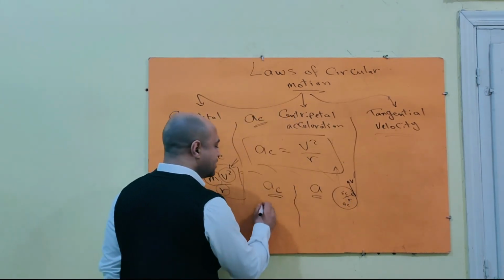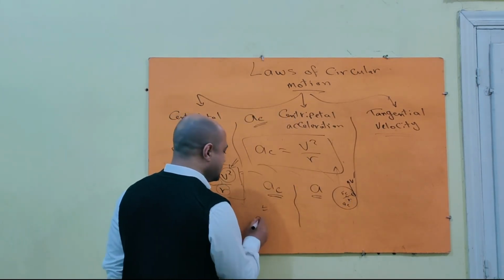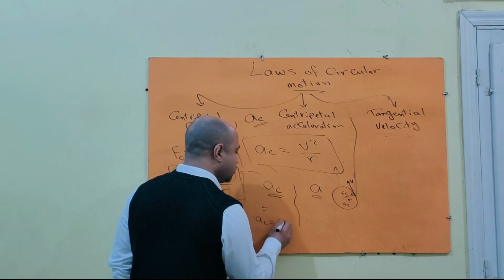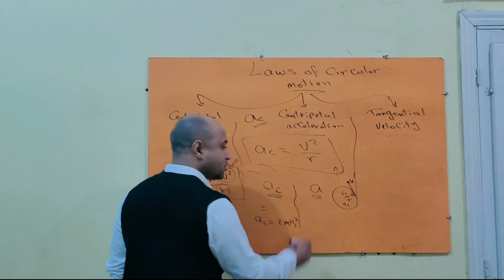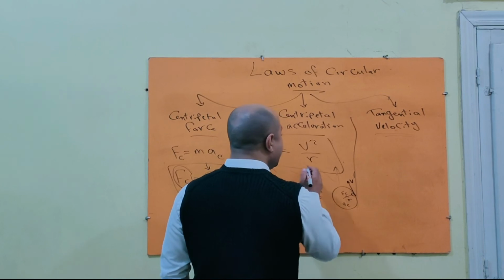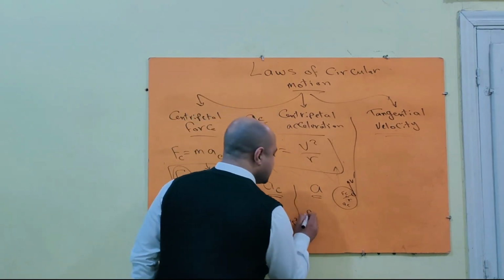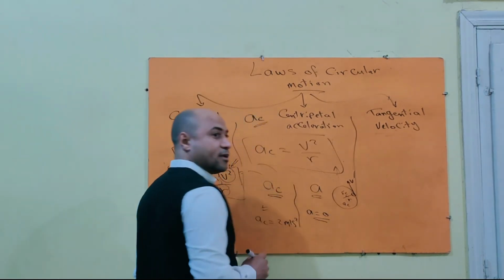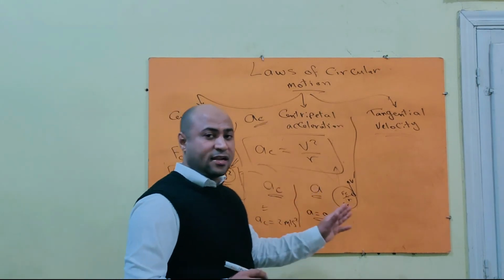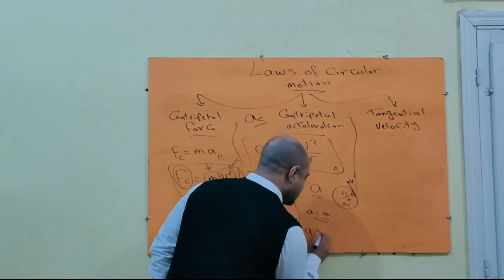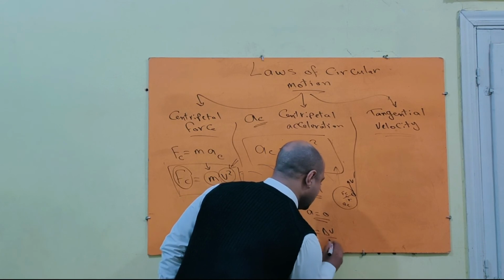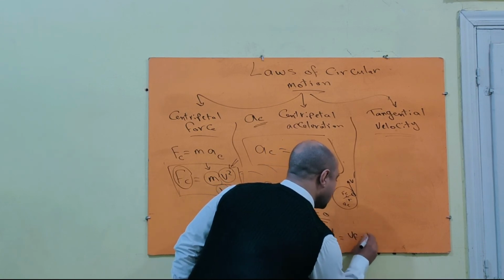Centripetal acceleration دي magnitude. For example, a_c equals 2 meters per second square. While in this case, the linear acceleration equals 0. Linear acceleration, because linear acceleration equals what? a equals delta v over delta t equals (v_f minus v_i) over time.